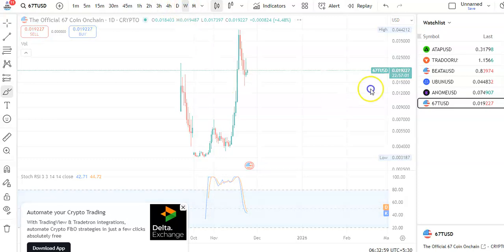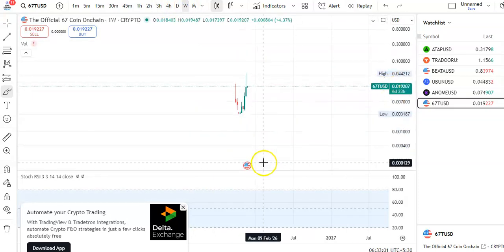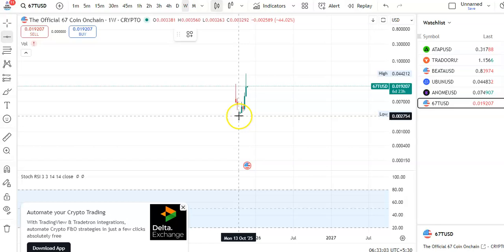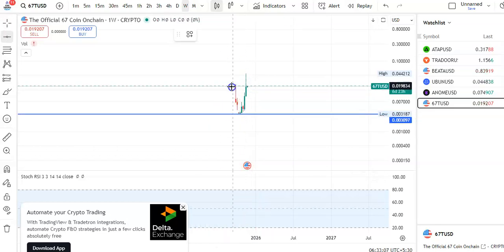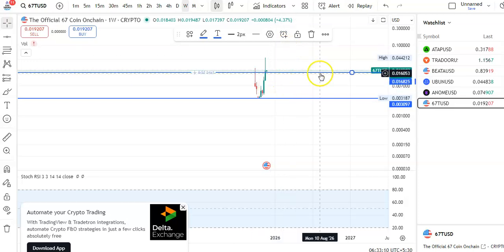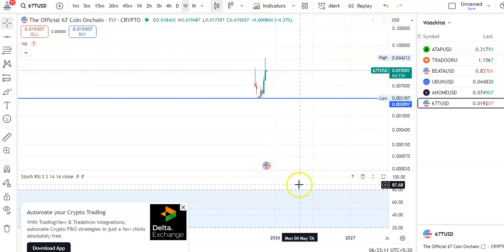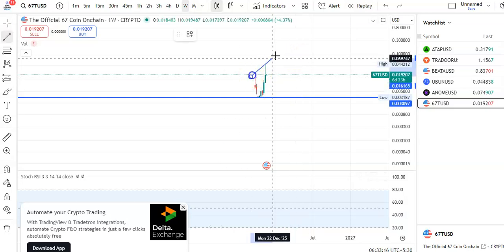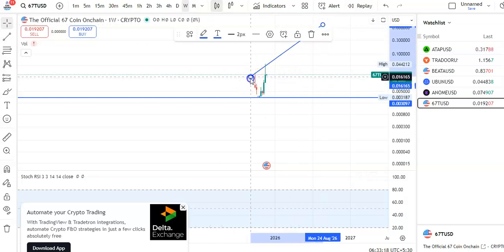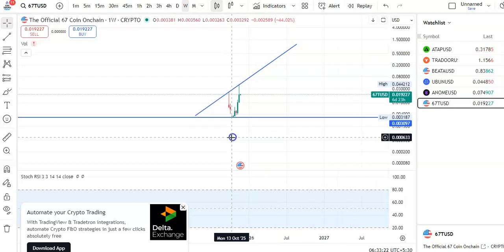So you can see that I'm in the weekly chart, and let me draw the trend line. You can see this is the support trend line, and this is the resistance trend line. Okay, and you can see that continuously the candles are moving in this channel pattern. So this is the support and this is the resistance. So within this channel pattern only the candles are moving.